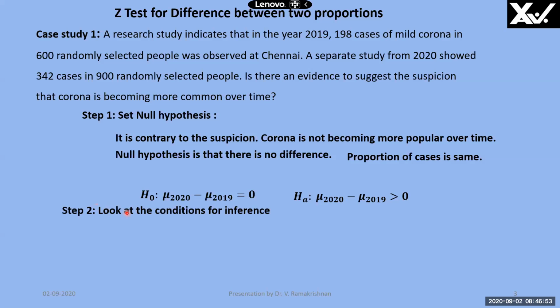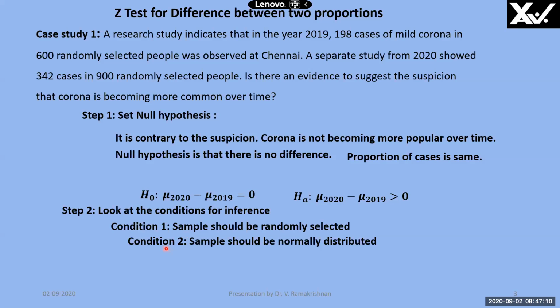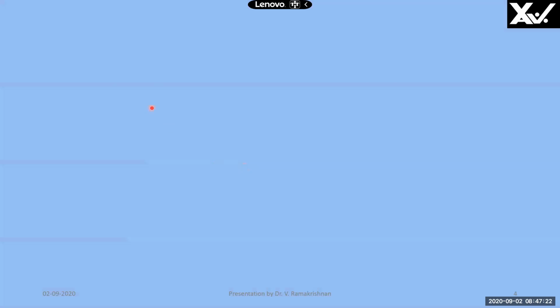The next step is we'll have to look at the conditions for the inference. To go ahead with the hypothesis test, the conditions have to be satisfied. Condition 1 is sample should be randomly selected. The problem says 600 randomly selected people and 900 randomly selected people. So people are selected at random. Therefore, random condition is satisfied. Condition 2 is sample should be normally distributed. That means number of successes and number of failures should be at least 10. We will see that a little later. Condition 3 is sample should be independent. We will see how it is done.